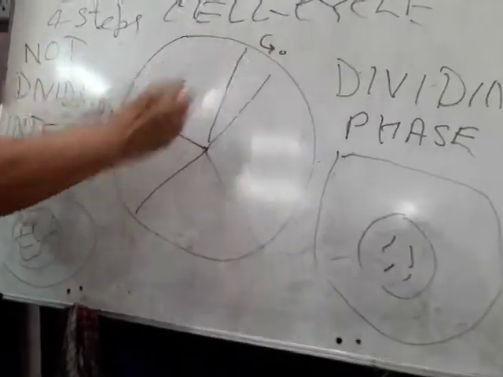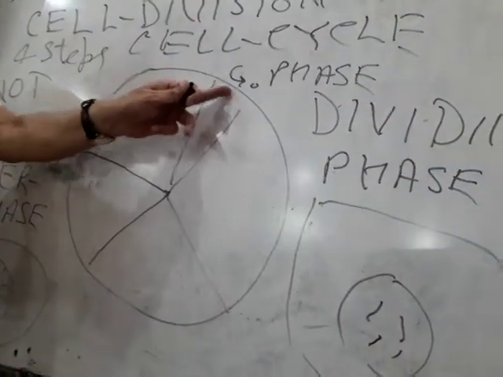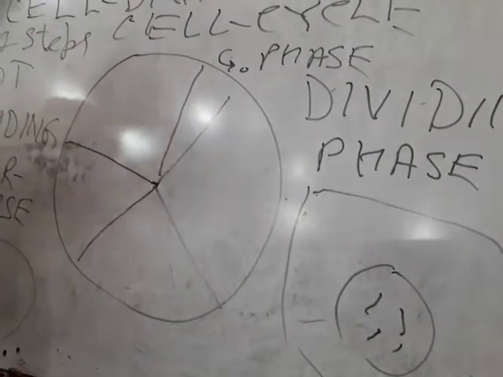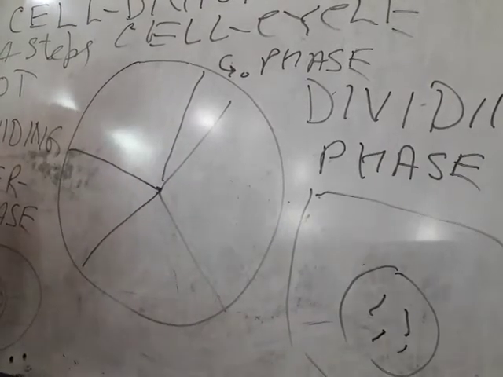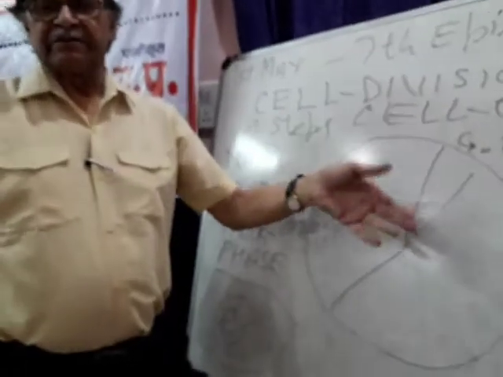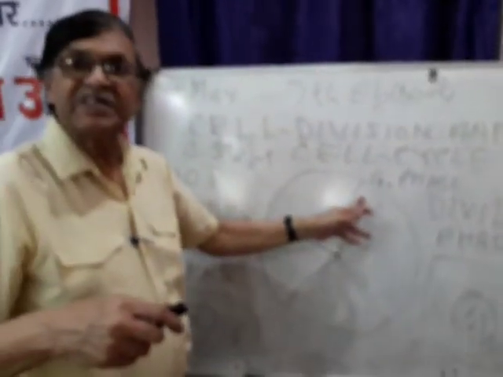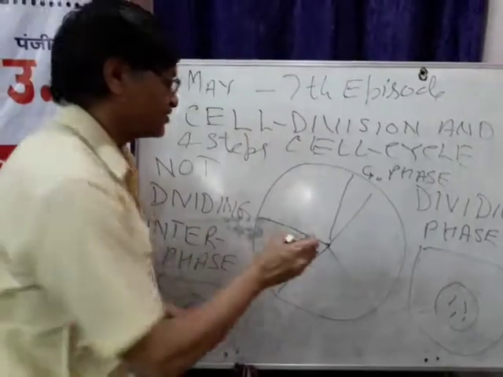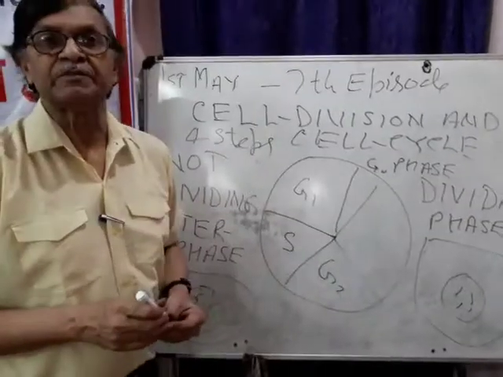One, the G0 phase. During G0 phase, there is a switch on and switch off mechanism. At that time, there are certain epidermal growth factors. These factors switch on a whole system and the cell cycle starts. And at this G0 phase, it can be switched off also. When the system is switched on, then there are 3 steps: G1, S and G2 phase.